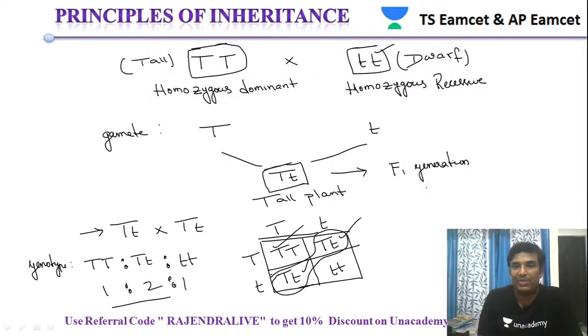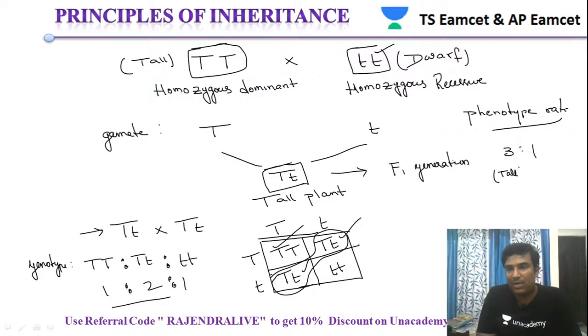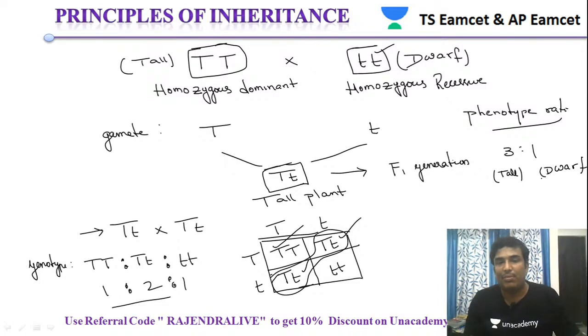So the phenotypic ratio is 3:1. So 3 are tall and 1 is dwarf. This is the result that was obtained in the monohybrid cross.